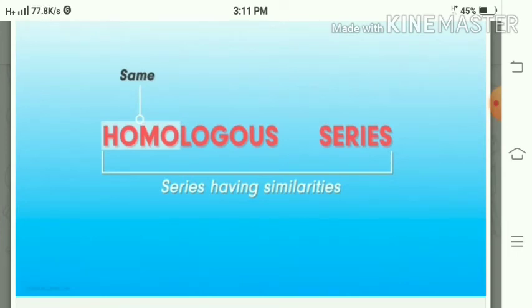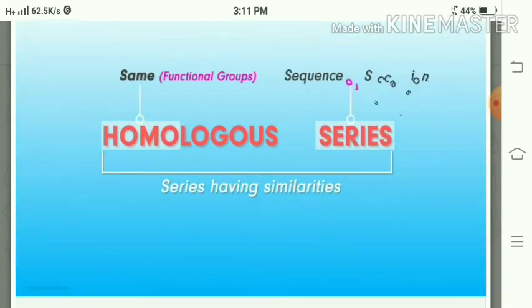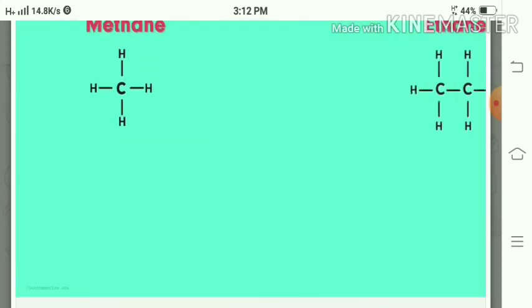Homo means same, logos means series, so a series having similarities. Thus, same functional group, same general formula, and they are in a sequence of succession, that is called a homologous series.